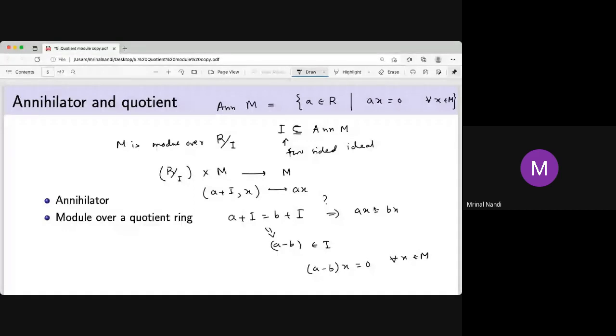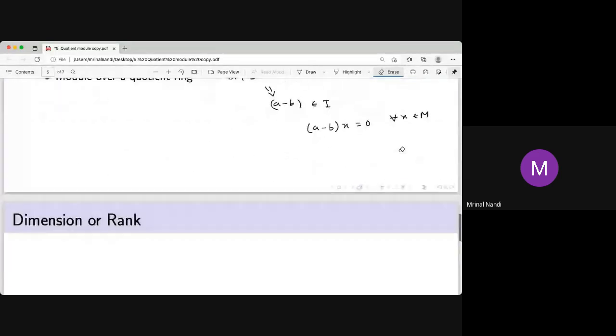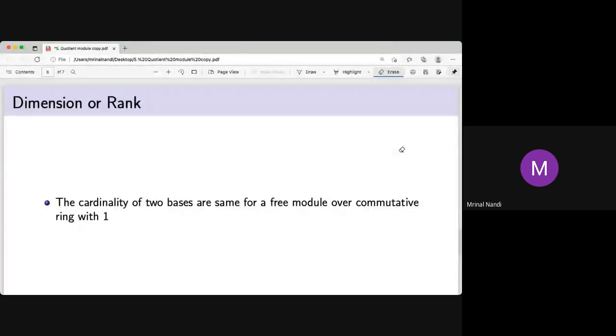So this is a very important thing, and now we are not only reducing the module, we are reducing the ring also. But in that case, you need that annihilator thing and two-sided ideal. If the annihilator is a two-sided ideal, you can just quotient by the annihilator itself.